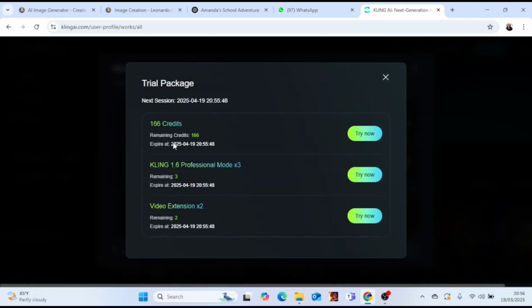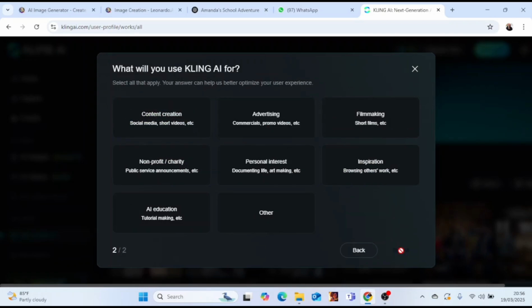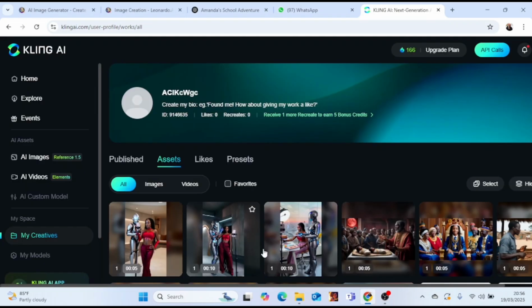Now they said this trial package is going to give me all of this, but like I said before, I don't want to sign up for a trial package. So I'm just going to click that I'm a content creator, and then I move on to the next. Now, what purpose will I be using Kling AI for? I'm going to click on content creation as well. So now we are into the Kling interface.